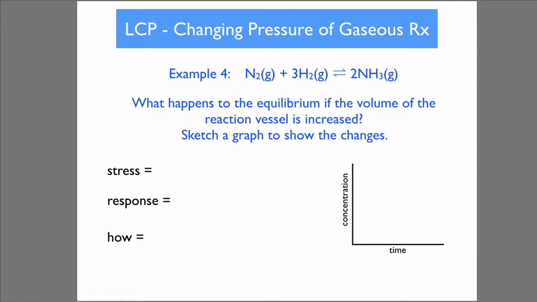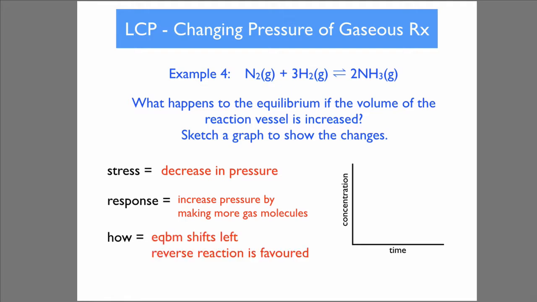Example 4, we've got nitrogen and hydrogen forming ammonia in this equilibrium. What would happen to the equilibrium if the volume of the reaction vessel increased? Well, you decrease the pressure, and so you'd want to increase pressure by making more gas molecules. And how do you do this? You'd shift the equilibrium to the left, because you've got 4 molecules over here, and you've got 2 over here, so the reverse reaction would be favoured.